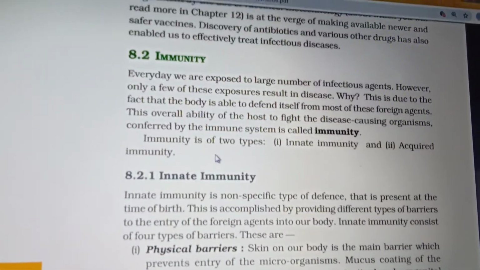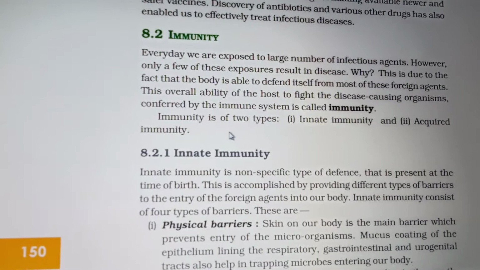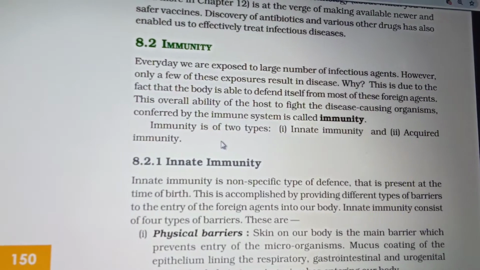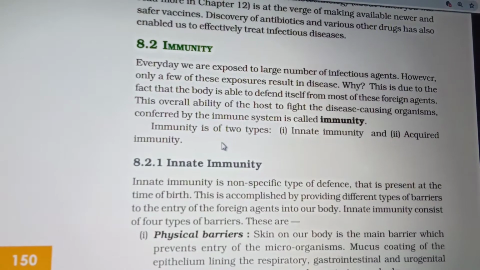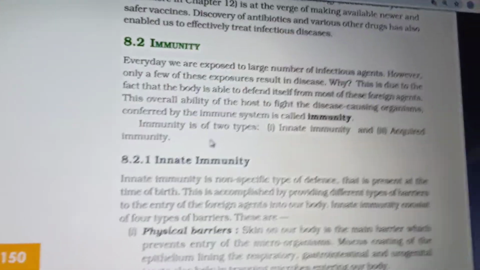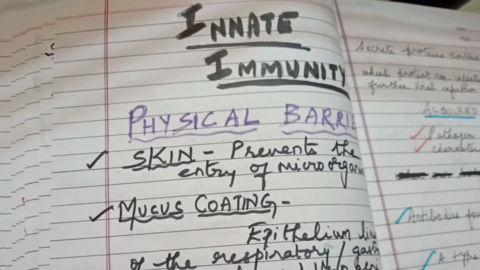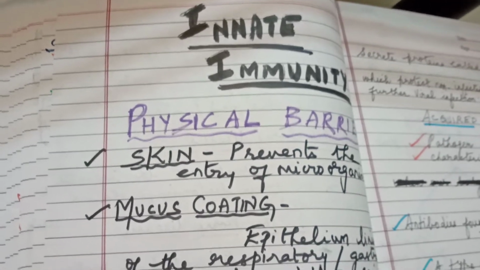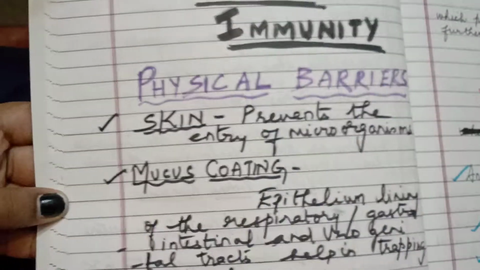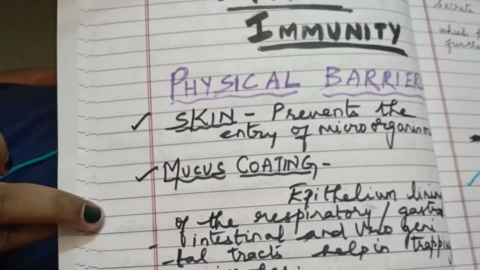This immunity is of two types. One is natural, that is innate immunity, and the other is acquired immunity, which we acquire during our lifetime. First of all, we'll see innate or natural immunity. Innate immunity is a general, non-specific type of defense mechanism. It is not for a particular pathogen, it is generally for all microorganisms. It is present right at the time of birth, and it consists of four barriers.